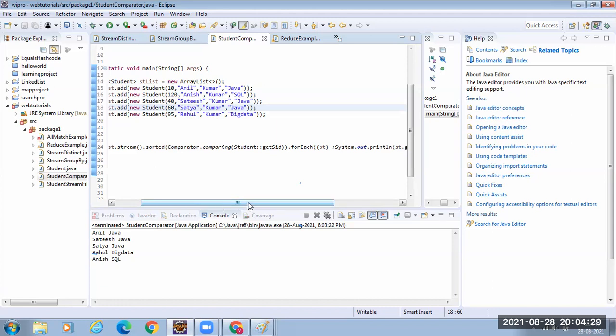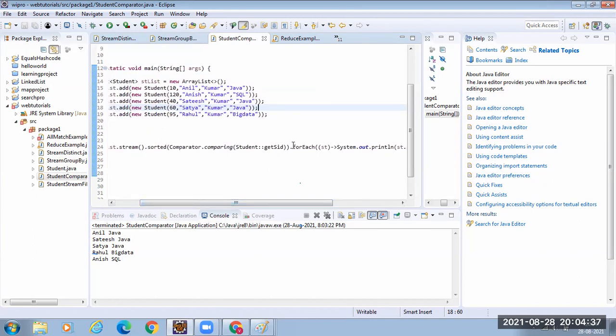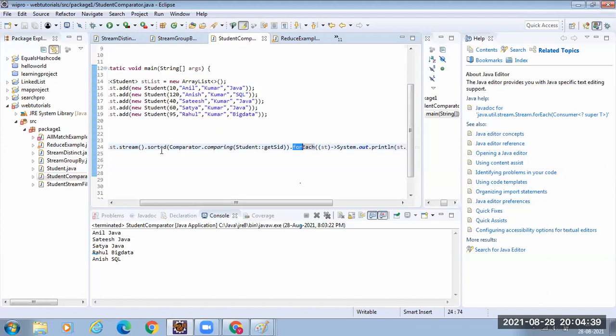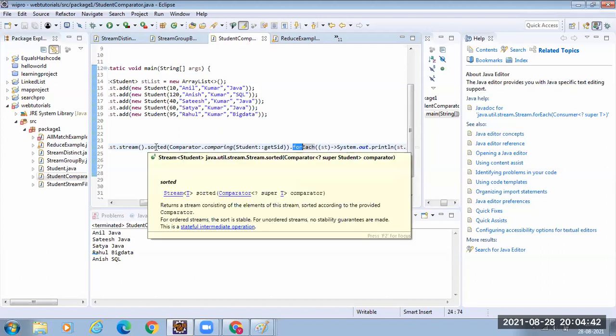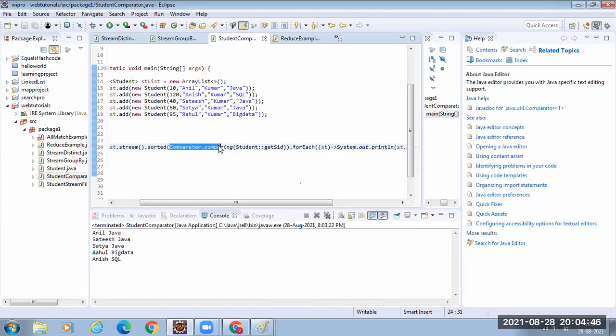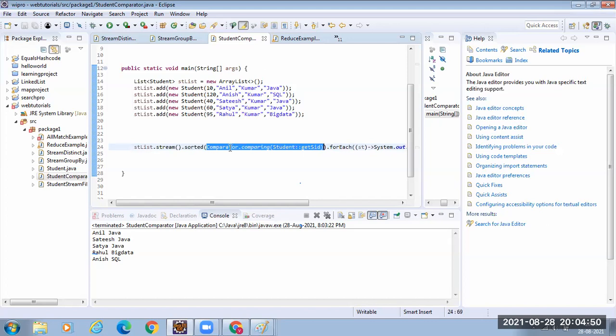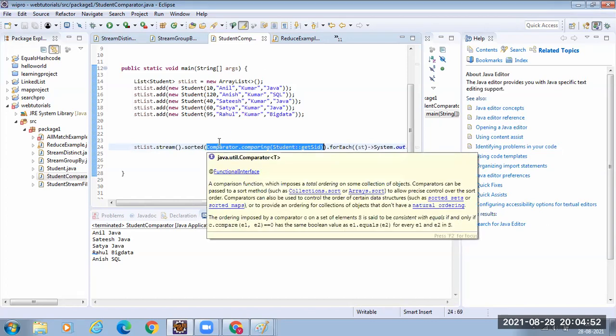If you are seeing this for the first time, maybe it looks complex, but once you start writing, it's very easy, right? This part is the same always, this for each part. Only thing that is different here, you call the sorted method, and to the sorted method you have to pass the comparator, but you don't need to implement the comparator also.